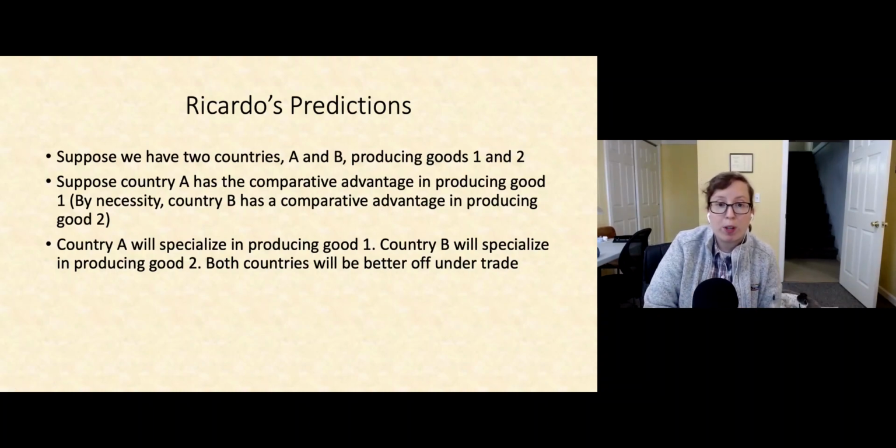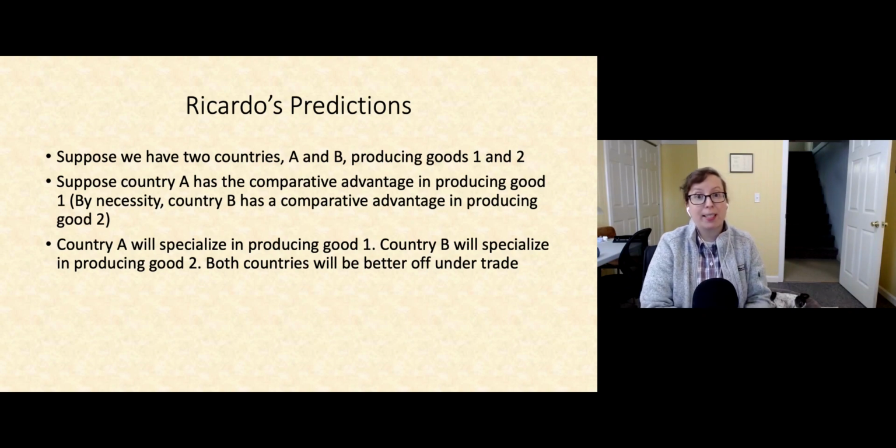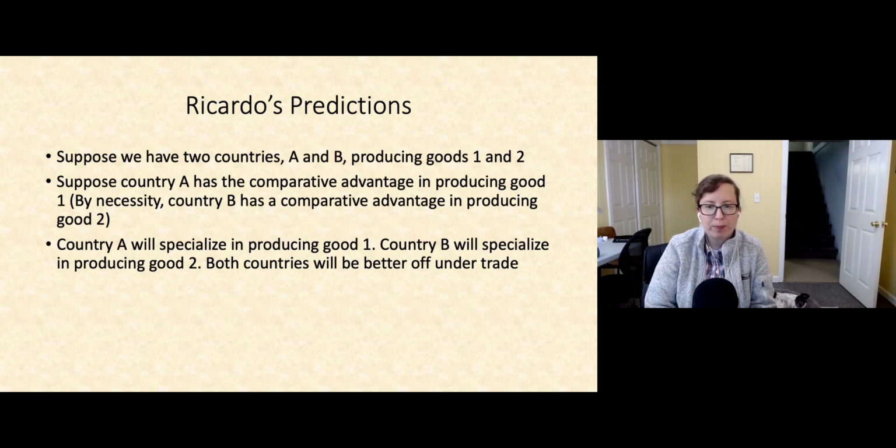With just these simple principles, Ricardo is able to make some rather stark predictions about how international trade will shape out. Suppose we have two countries, countries A and B, and these countries produce goods 1 and goods 2. Suppose, moreover, that country A has the comparative advantage in the production of that first good, good 1. That would mean actually by necessity that country B has a comparative advantage in producing good 2.